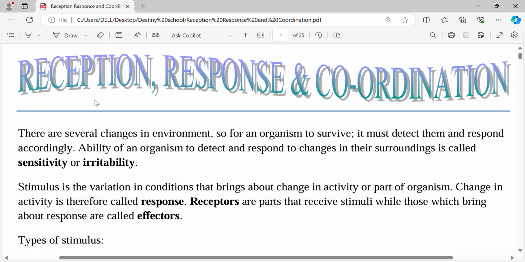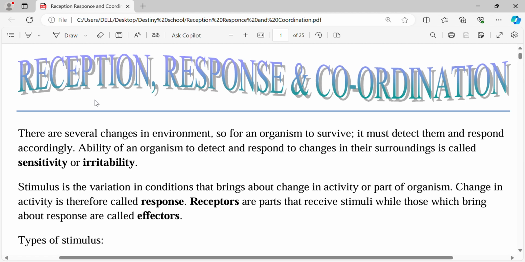You have heard of a receptionist. The receptionist is able to guide the visitors, to receive the guests. So reception means that there's something we are receiving. Response is basically giving a feedback. And coordination is now ensuring that everything works well.